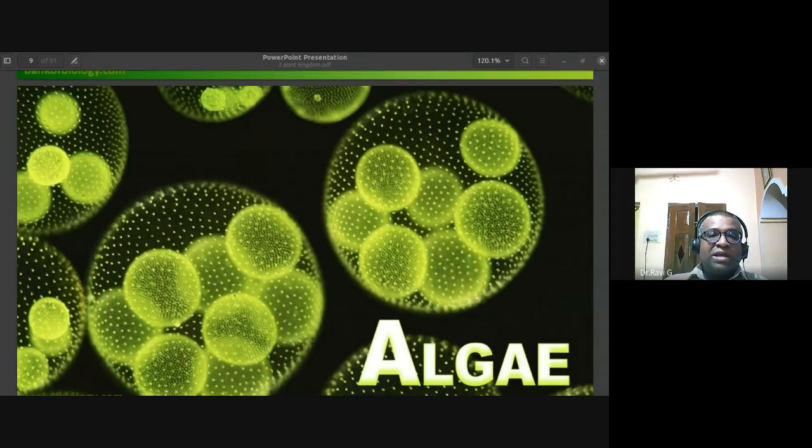You can notice in the backdrop of this slide the Volvox mother colony, which has many daughter colonies inside it. So they exist as a colony. Volvox is an example of a colonial form of green algae.